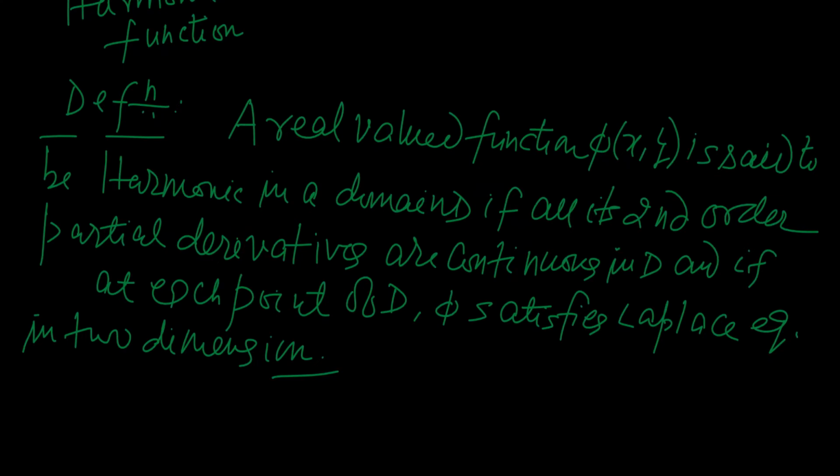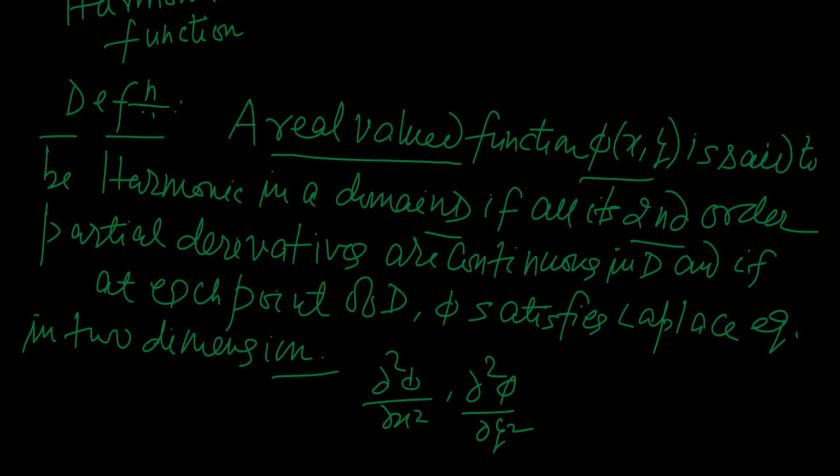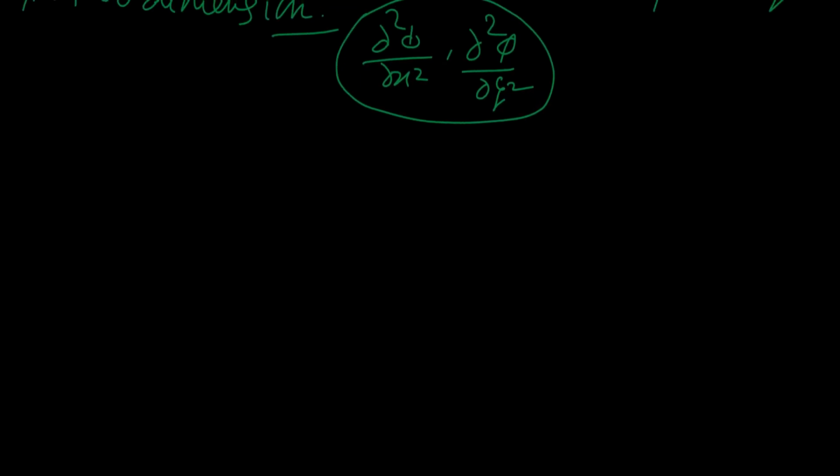Remember, a harmonic function is not a complex function, but a real valued function denoted by the symbol phi of xy, and it is said to be harmonic in a domain D if all its second order derivatives, that is del 2 phi by del x square and del 2 phi by del y square, satisfy Laplace equation, that is, the sum of these two derivatives equals 0. Only then you can say it is a harmonic function in the domain D.